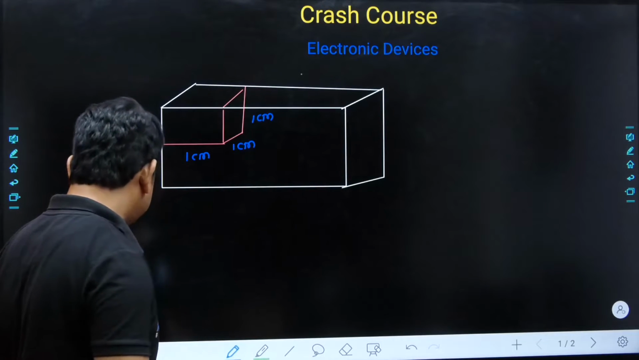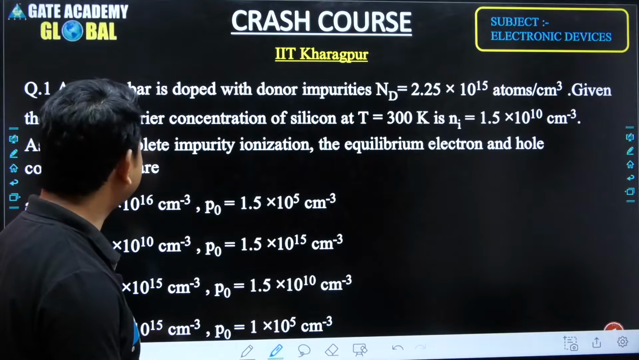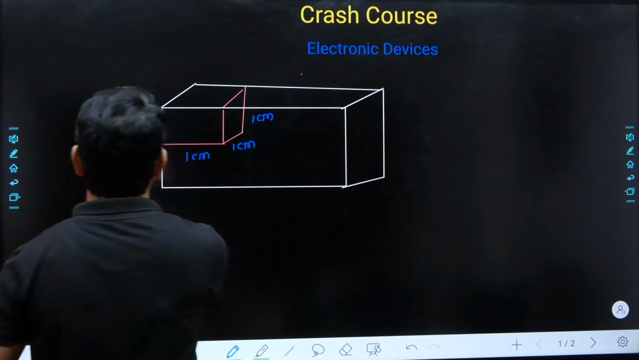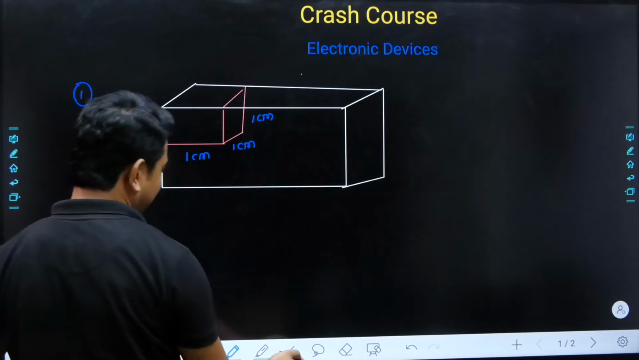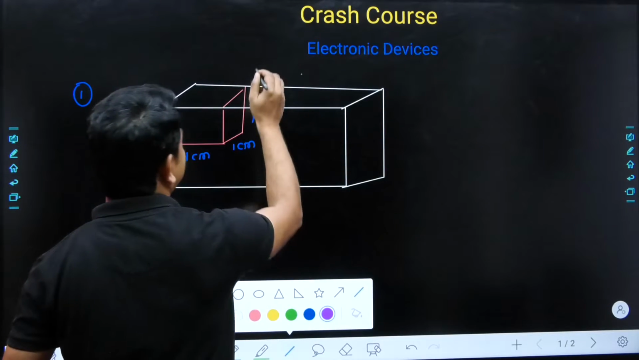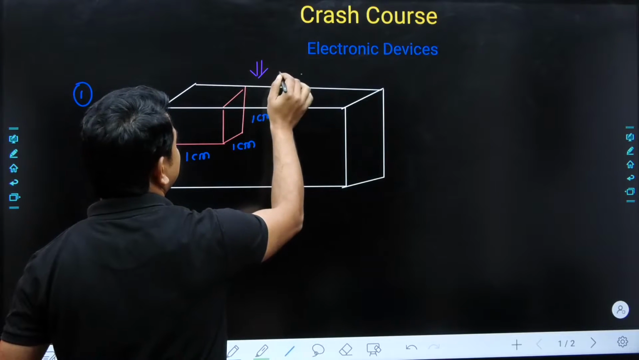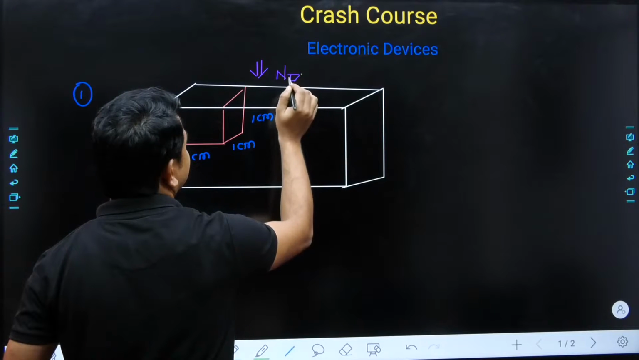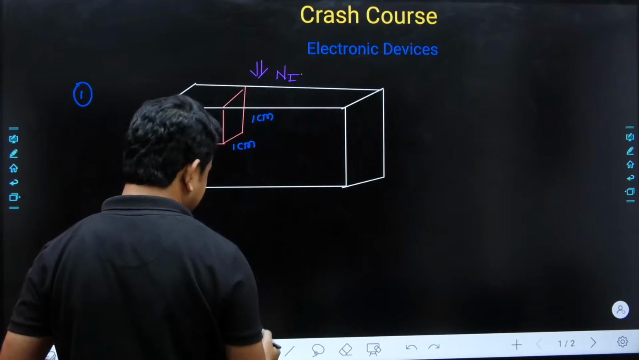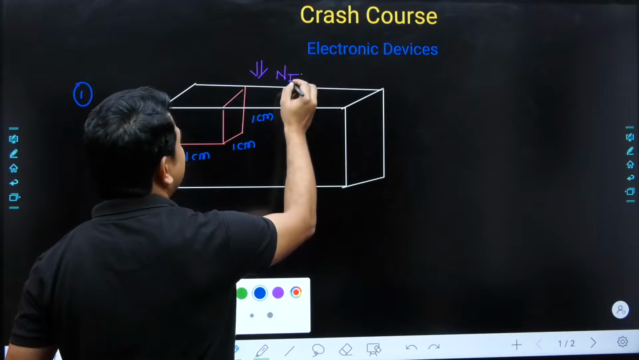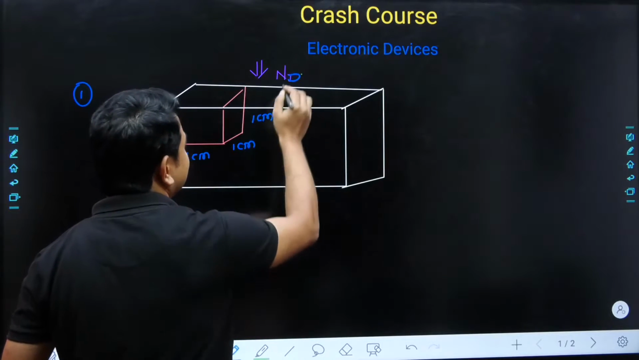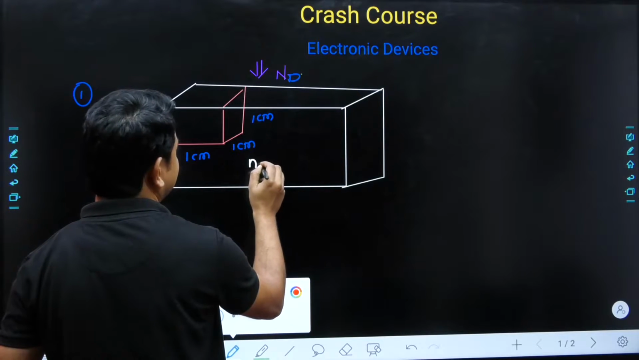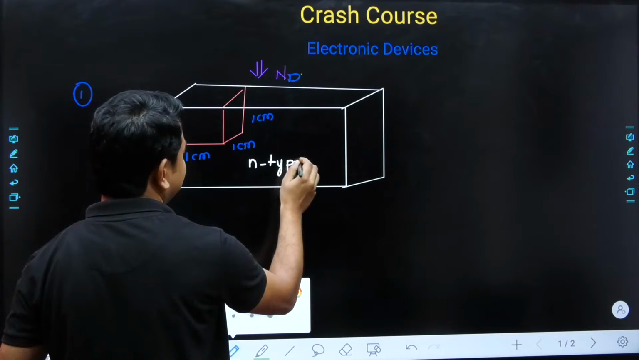Okay, so we should have this one. A silicon bar is doped with donor impurities. That means we are doping the silicon bar. This is question number 1, and we are going to dope the silicon bar with donor impurities. So I will add some donor impurities, and donor impurities are denoted by Nd. This is the way we can write the addition of donor impurities. When we add donor impurities in a semiconductor, the resultant semiconductor will become an N-type semiconductor.